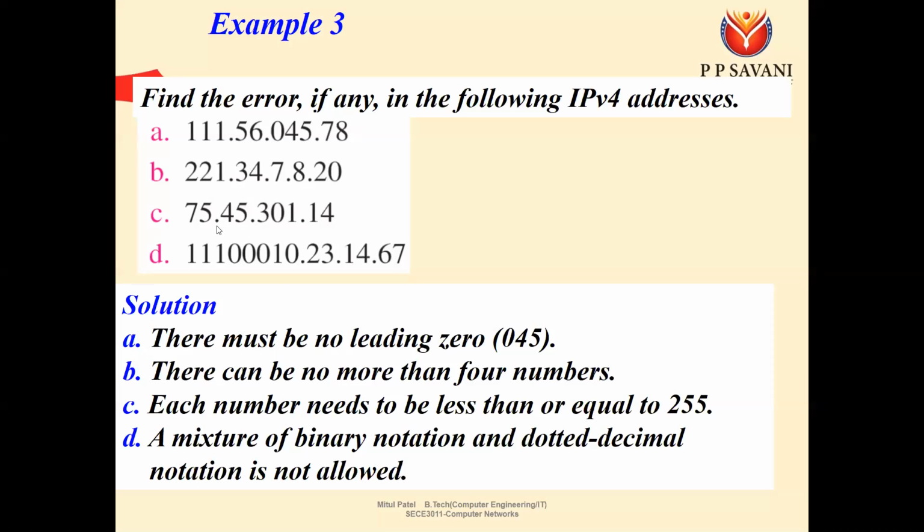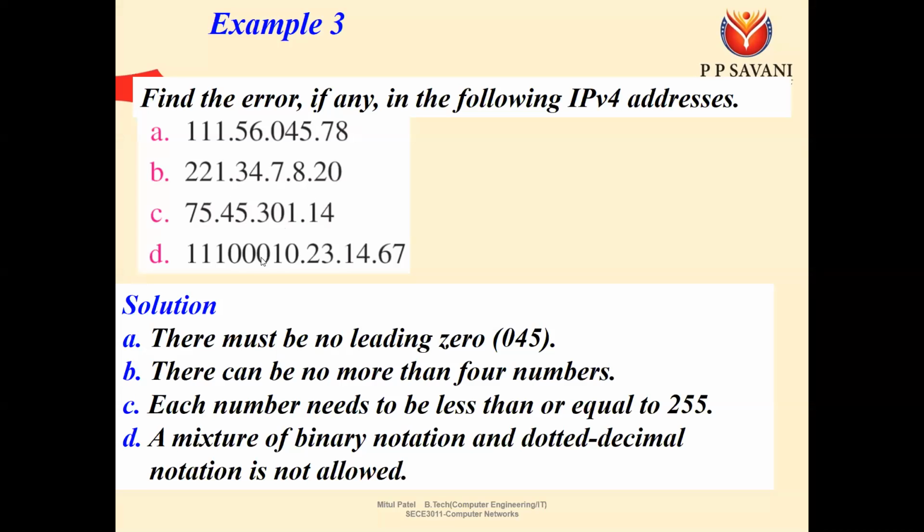Okay, the third one is 75.45.301.14. Here we don't see any error, but still there is some error. There is no leading 0, and there are only 4 numbers, still there is one error. The reason is that I have said the maximum value possible for any number is 255, when all 8 bits are 1. But here the value is 301, which is more than 255. So that's why this address is in error.